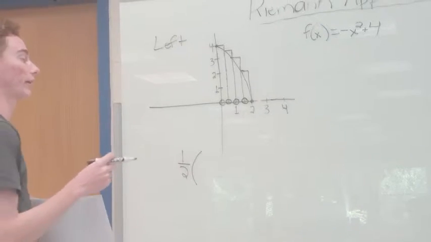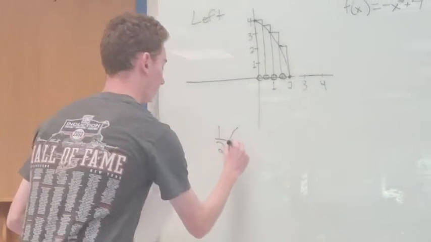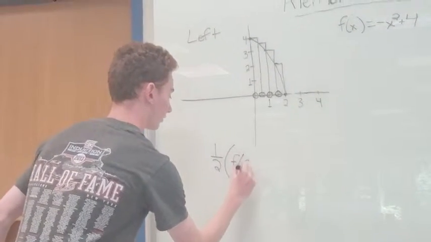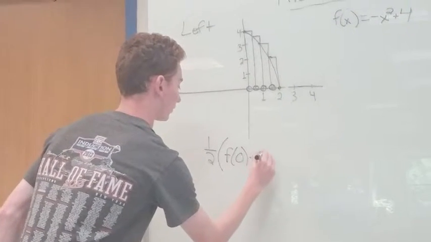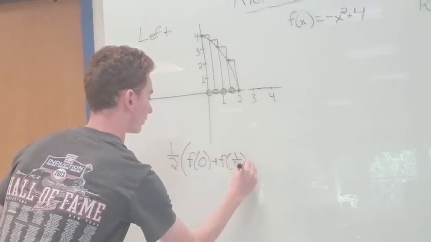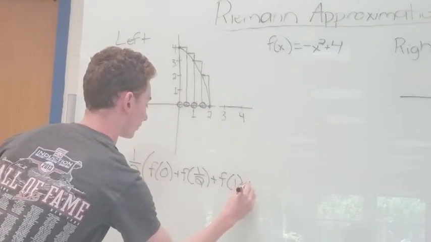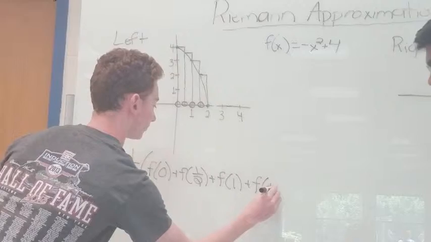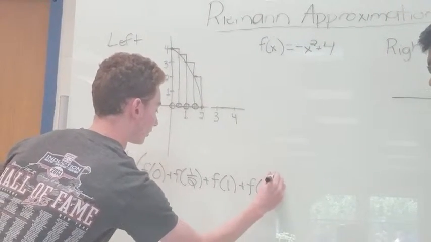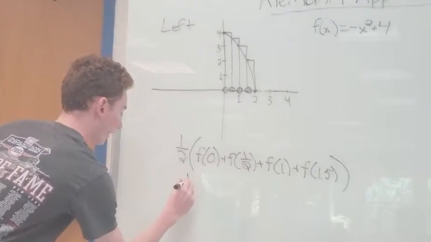Let me write this out. We're going to take f of 0 plus f of 1/2 plus f of 1 plus f of 1.5. So that leaves us 1/2.